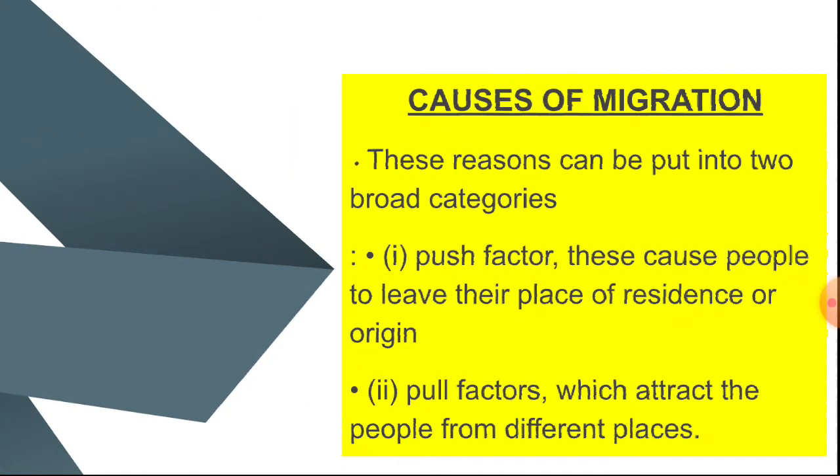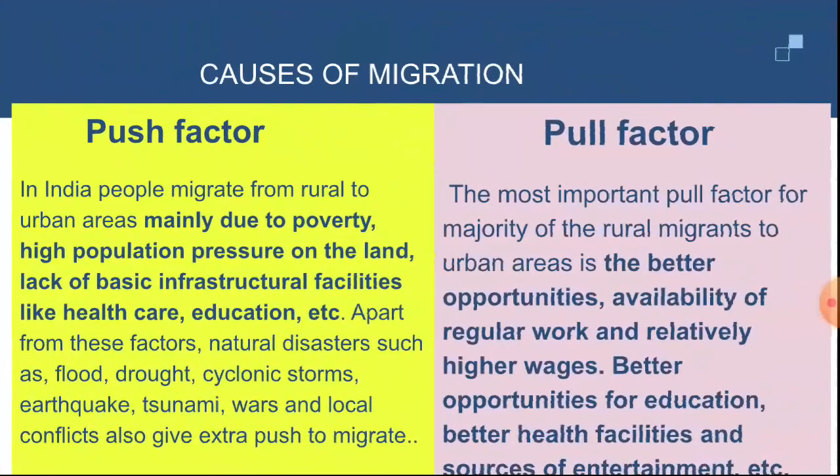Then causes of migration. There are two factors: push and pull factors. Push means moving out. In India most of the rural areas do not have basic amenities.